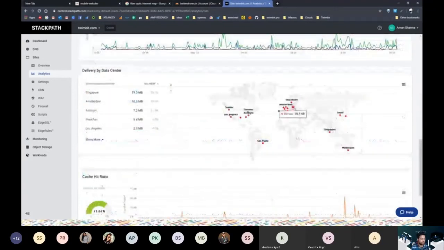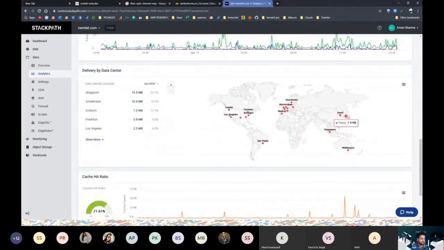And these are the different CDN locations where our content is copied. You can see that Singapore is the closest point. Our backend server is located in Singapore, and most of the people accessing the content are in Singapore. So most of the content is cached in Singapore, and it's 19.5 MB. Our whole front end code is around 2 MB.